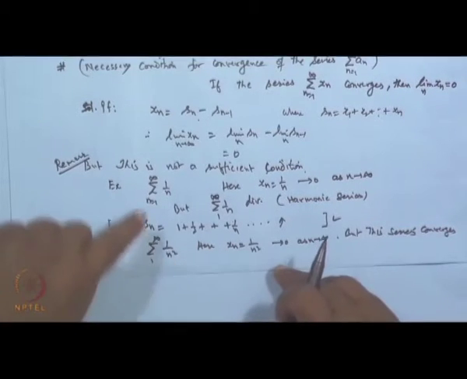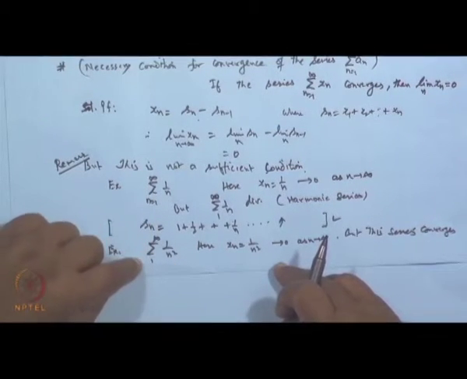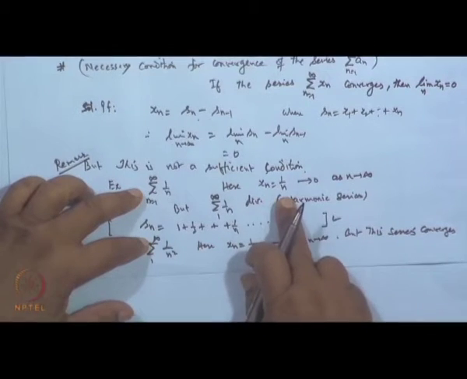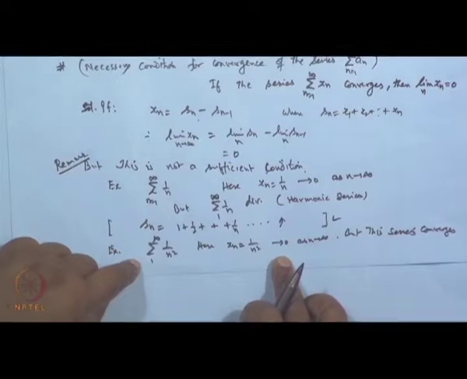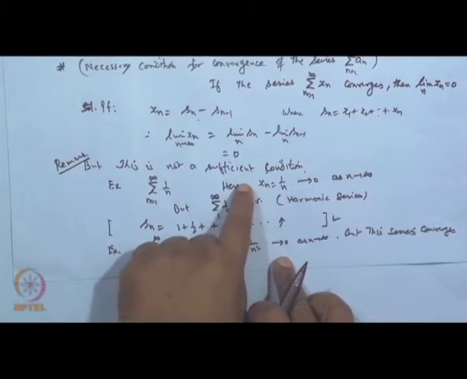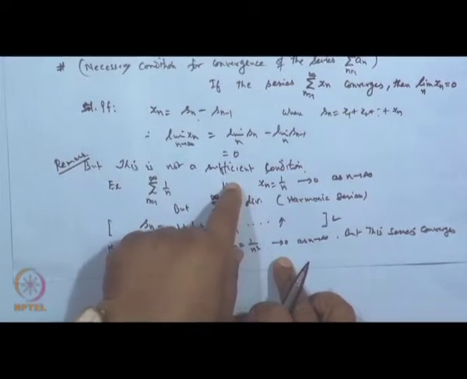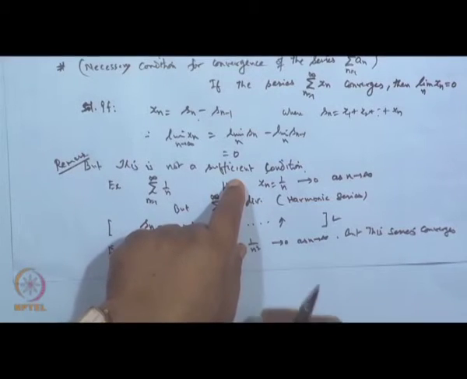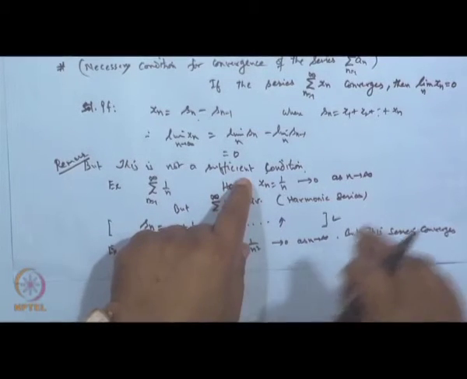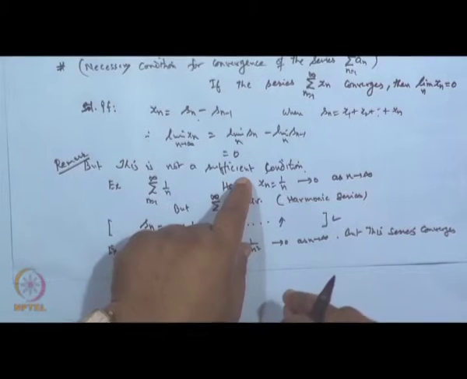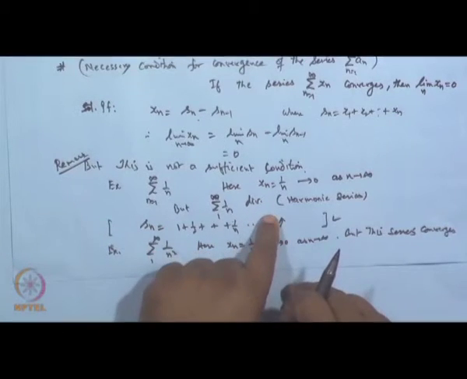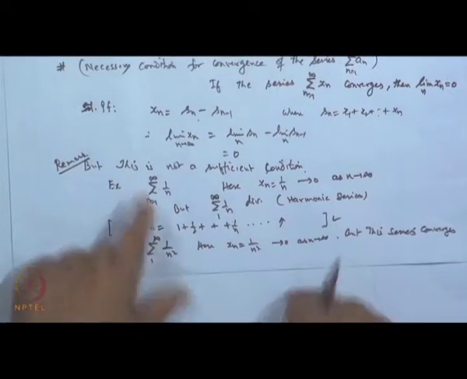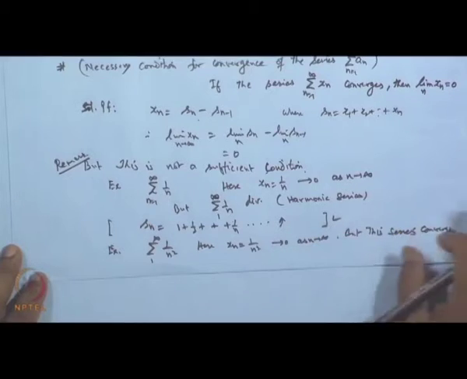But you see that in both the series the nth term goes to 0, here also it goes to 0, but one series diverges, the other converges. So taking the sequence x n, the nth term, and checking whether it is tending to 0 or not will not give a conclusion either. Just tending to 0 will not imply the series is convergent, because it may be divergent also.